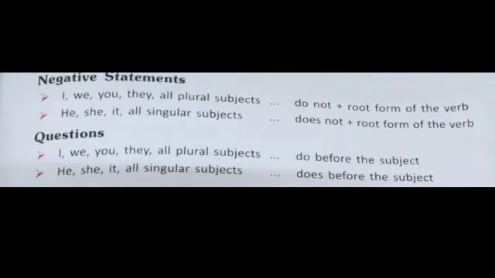For negative statements, we use do not plus root form of the verb. And whereas for singular subjects, we use does not plus root form of the verb. So whenever it is a plural subject in a negative sentence, we use do not plus root form of the verb. And when it is a singular subject, we use does not plus root form of the verb. Whereas in questions, that is interrogative sentences, when the words are plural subjects, we use do before the subject. And when the words are singular subjects, we use does before the subject.